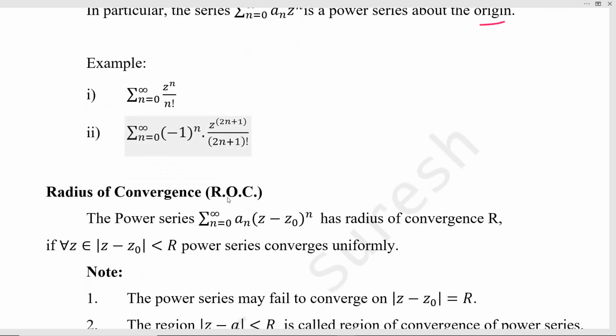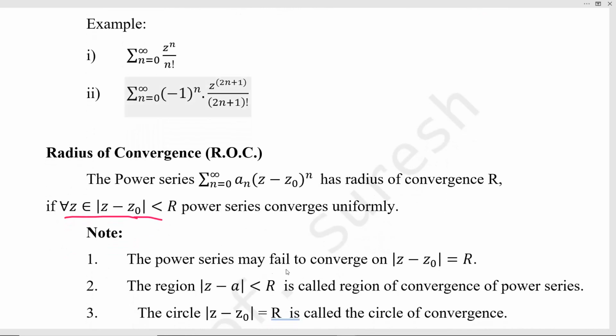like this. So what is the radius of convergence? The power series summation a_n (z minus z naught) power n has radius of convergence R if, this is the condition, for all z belonging to the region modulus of z minus z naught less than R, the power series converges uniformly. Then we say the power series has radius of convergence, or shortly ROC, R.